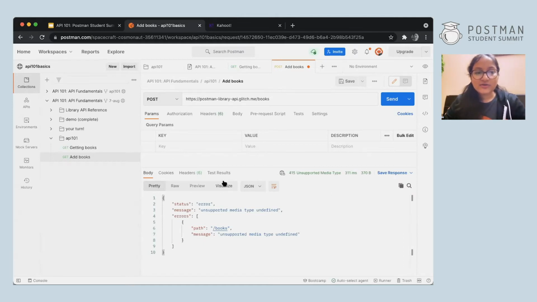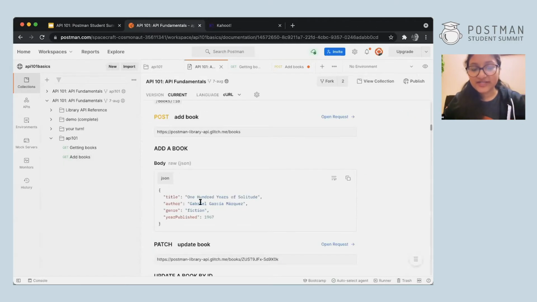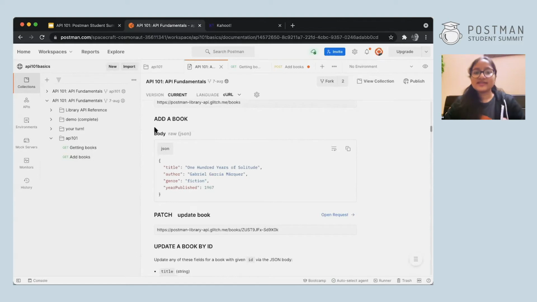Now, about how to pass the information to the body, we'll again have a look in the API documentation. Here, you can see there's an entire example of how you can pass the data. It says go to body, raw, and then JSON, because you can use other formats, but in this API, we will be using the JSON format to send data.